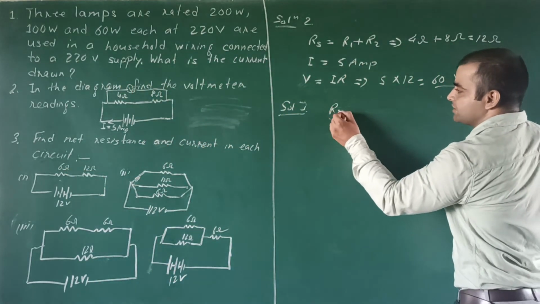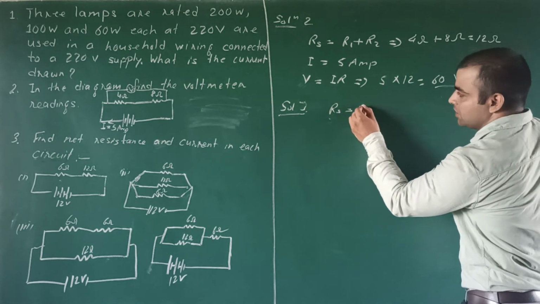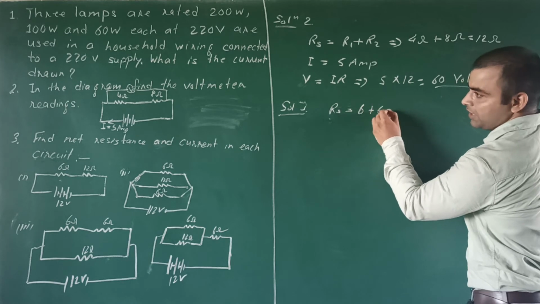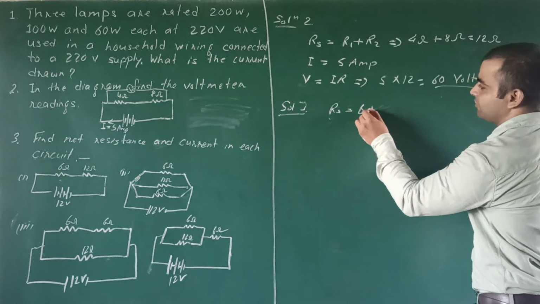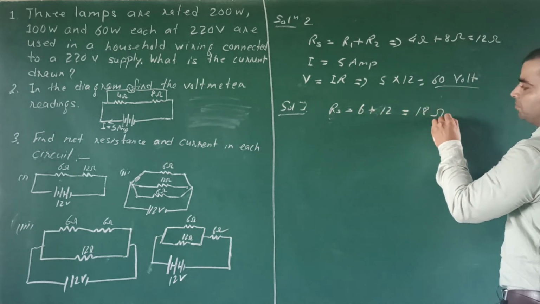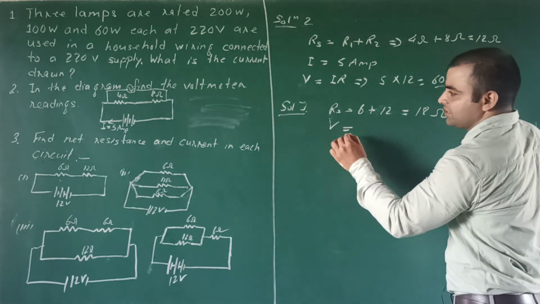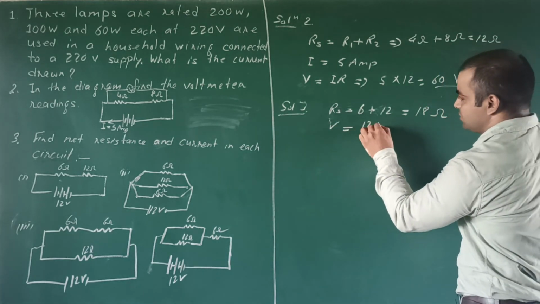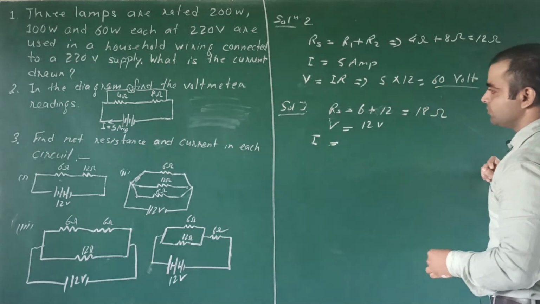So total resistance will be in series, and that will be R1 plus R2, so 6 ohm plus 12 ohm. Total will be 18 ohm. And potential is given as 12 volt. Find the current.